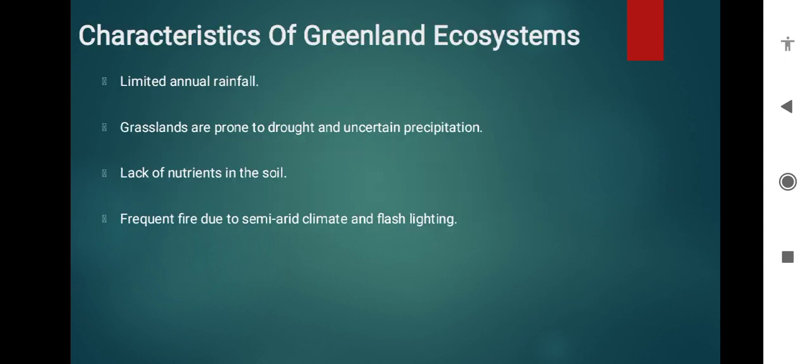Characteristics of grassland ecosystems: limited annual rainfall, prone to drought and uncertain precipitation, lack of nutrients in the soil, and frequent fire due to the semi-arid climate.